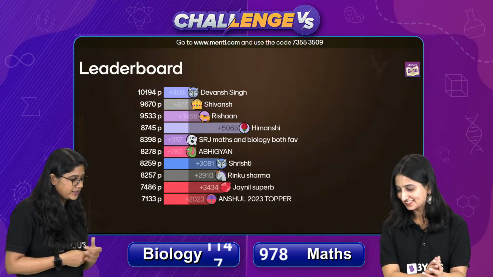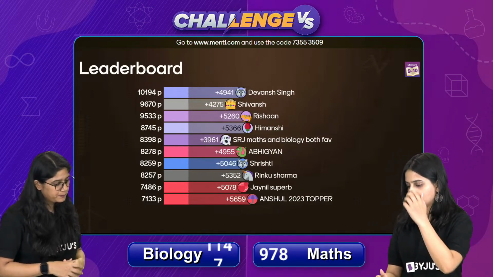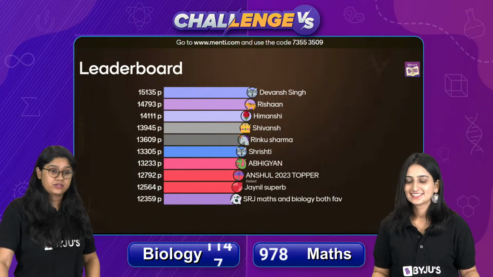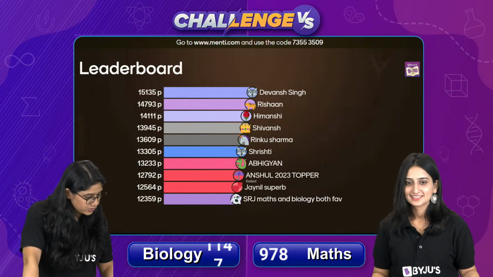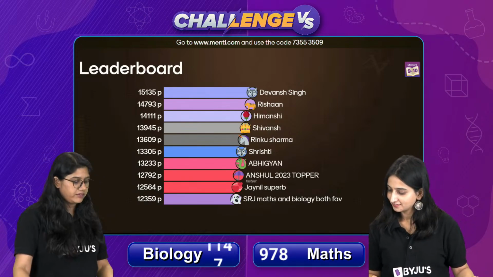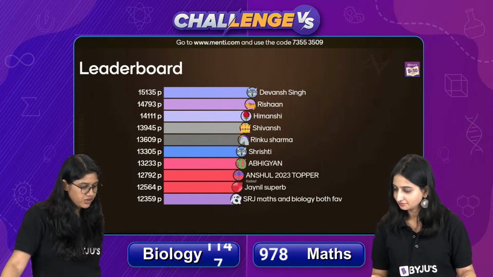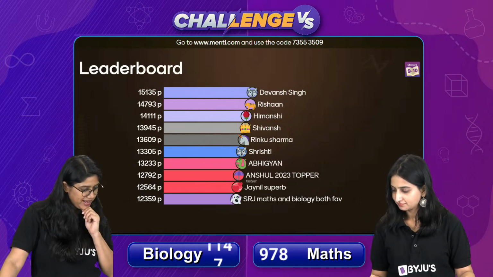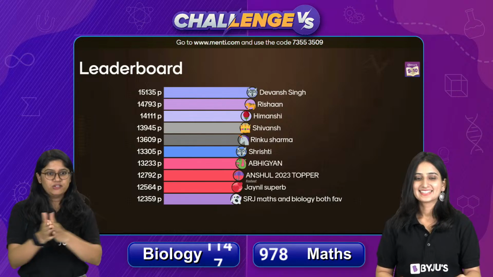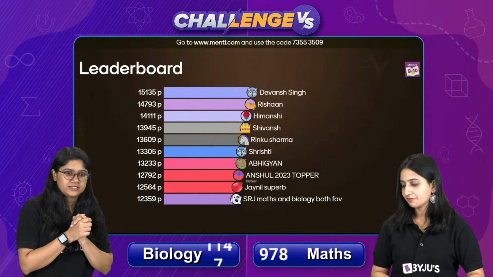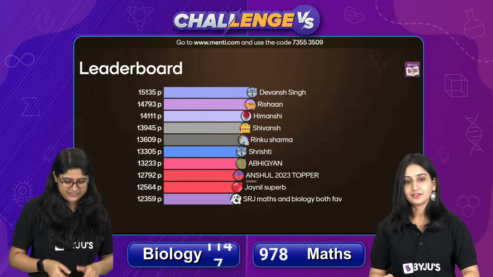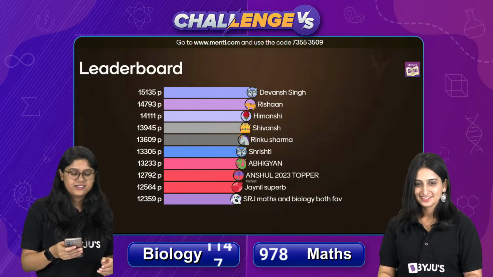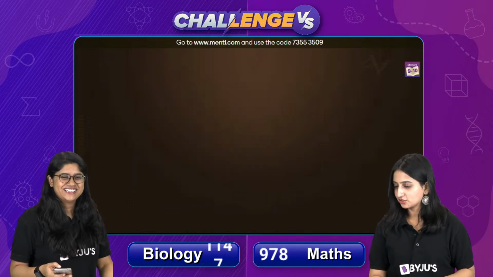Now we have the leaderboard, and I think after that we'll have the final leaderboard, right, ma'am? Yeah. This is the last second leaderboard. We will be doing it for class 10th also. So here we have the fastest, which is Anshul. Then we have Devansh, Rishan, Himanshi, Shivansh, Rinku, Shrishti, Abhigyan. We have Anshul. Then we have Janil and SRJ, Maths and Bio. Keep it up, everyone. बहुत बढ़िया है जो बच्चे लीडर बोर्ड पे आ रहे हैं. Well done. And बाकी बच्चे quickly tell us your ranks in the chat. Now moving on to the next question.